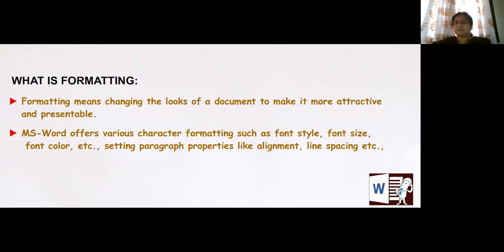Why do we change it? Children, if you remember, earlier we used to get plain brown color envelopes, and they are very dull and boring, correct? Nowadays, we are getting so many colorful, sparkling envelopes to gift to someone, right? If you want to put some gift inside that and give it to other people. Earlier, we used to get wrapping papers also. Why do we do this? So that it looks more attractive.